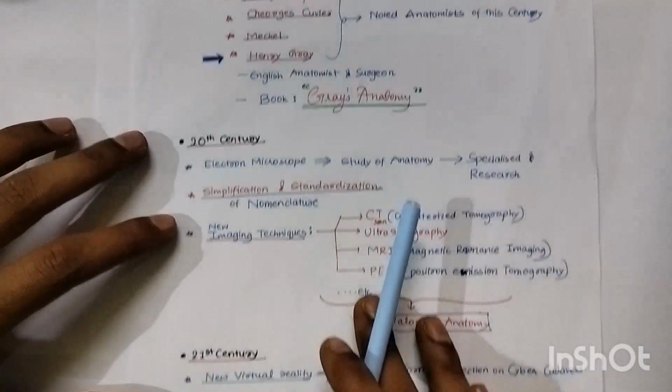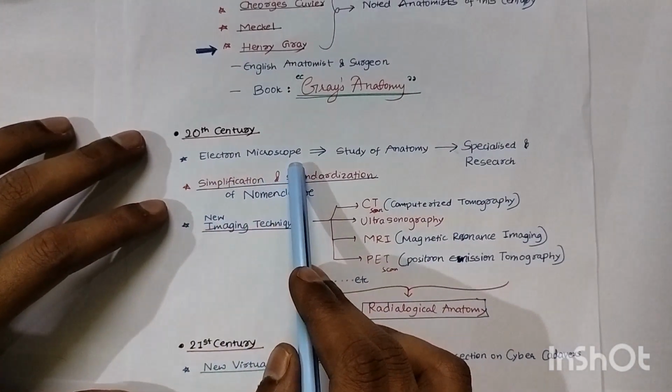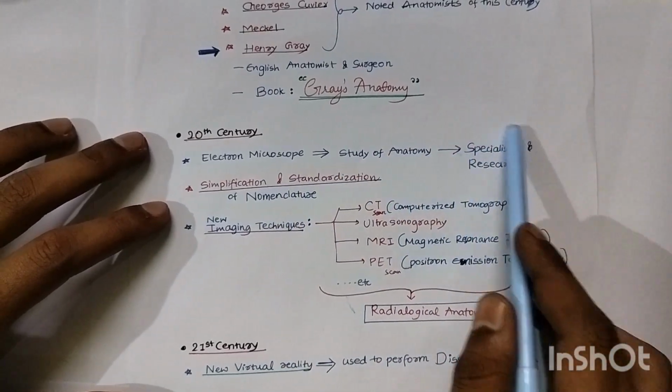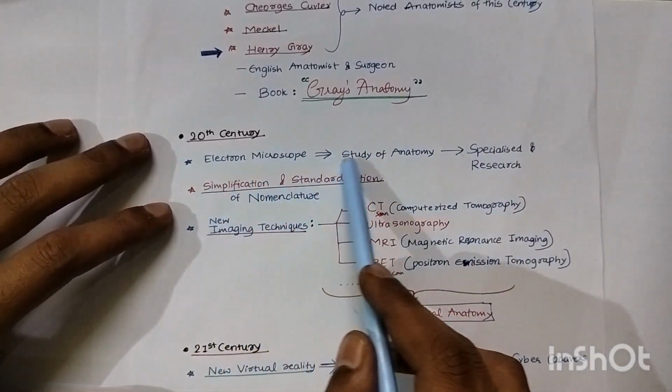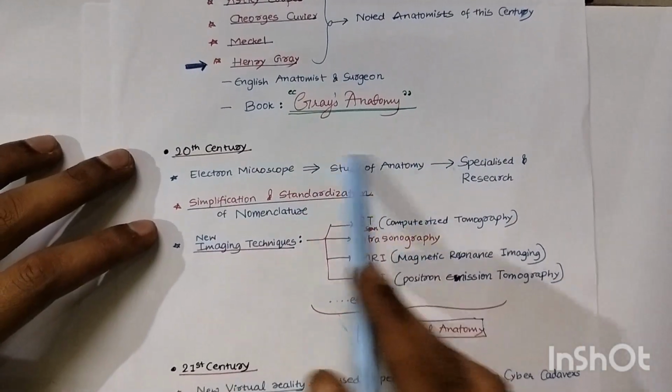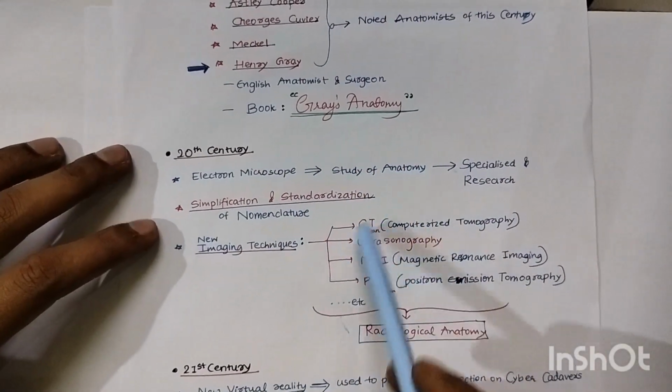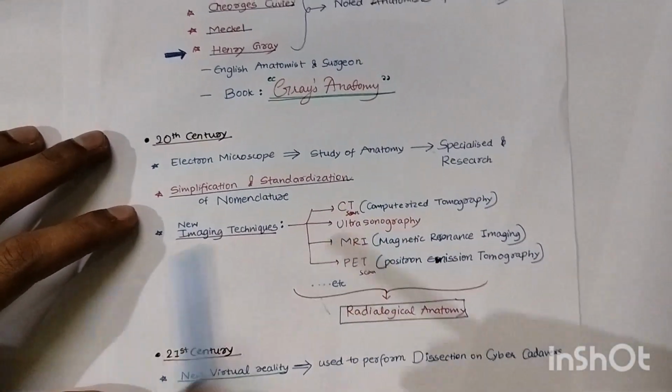And if you come to the 20th century, the electron microscope was discovered and the study of anatomy specialized and research flourished. With the electron microscope you can study in depth. So the study of anatomy developed very uniquely.